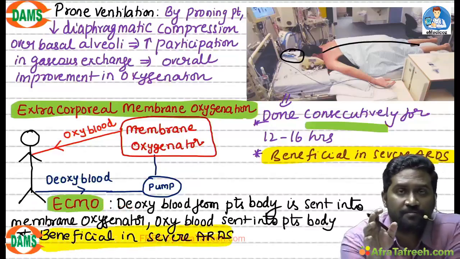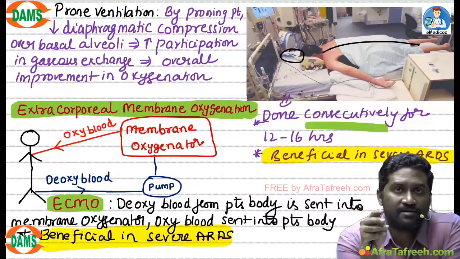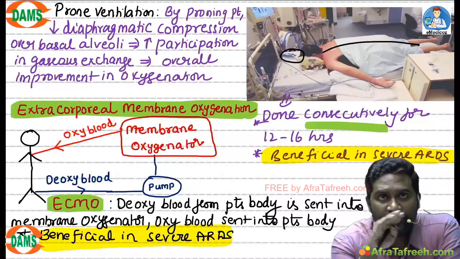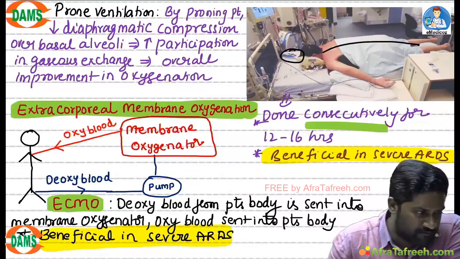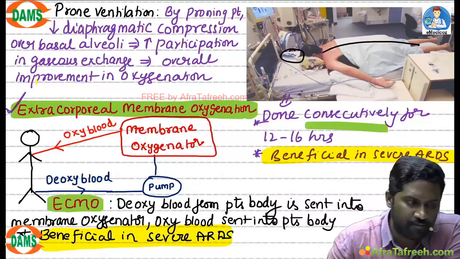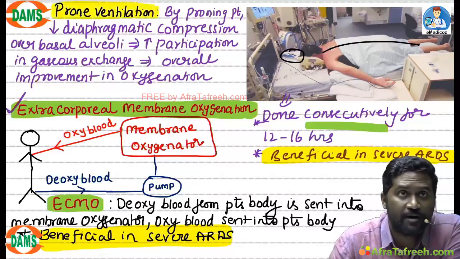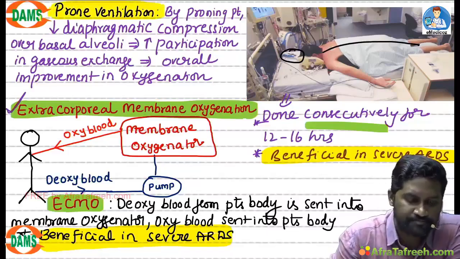So let it be any patient. First important should be low tidal volume mechanical ventilation. If patient is improving, that will be sufficient. If patient is not improving, if your institute has ECMO, you can go for ECMO. If ECMO is not available, prone ventilation is also a viable option.